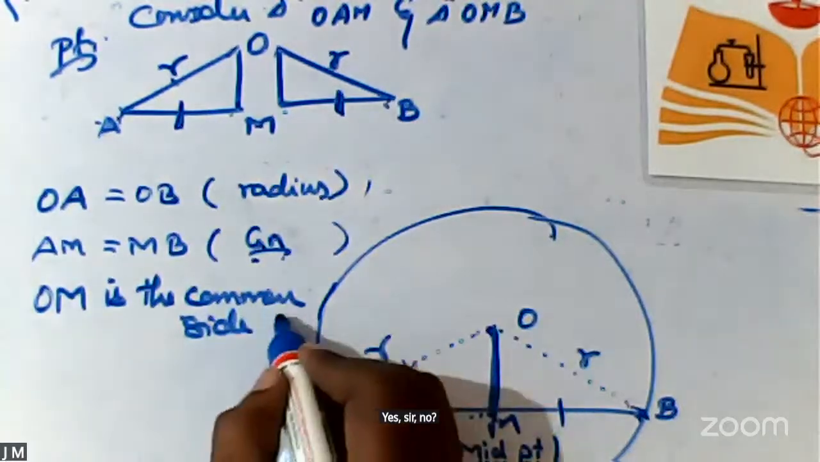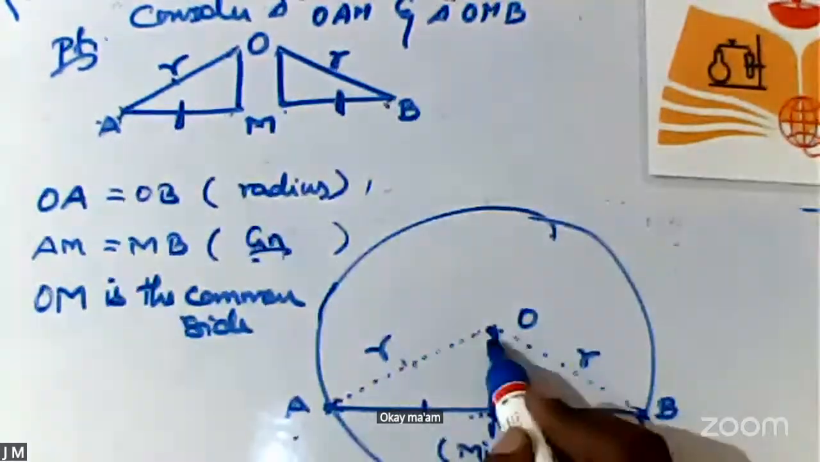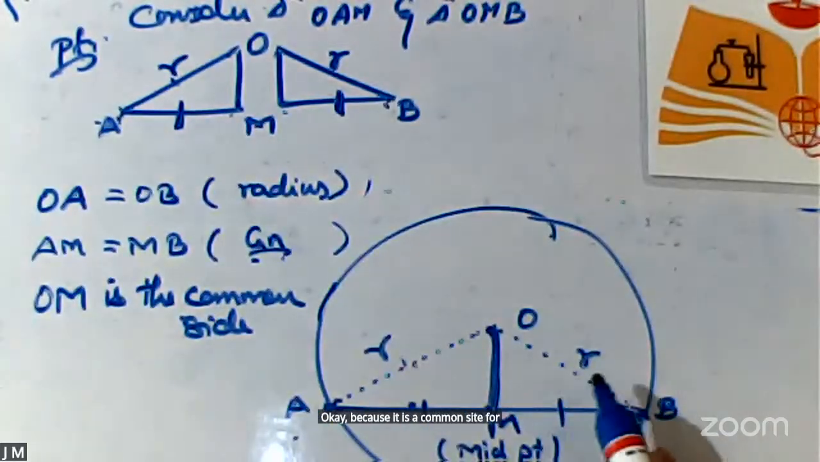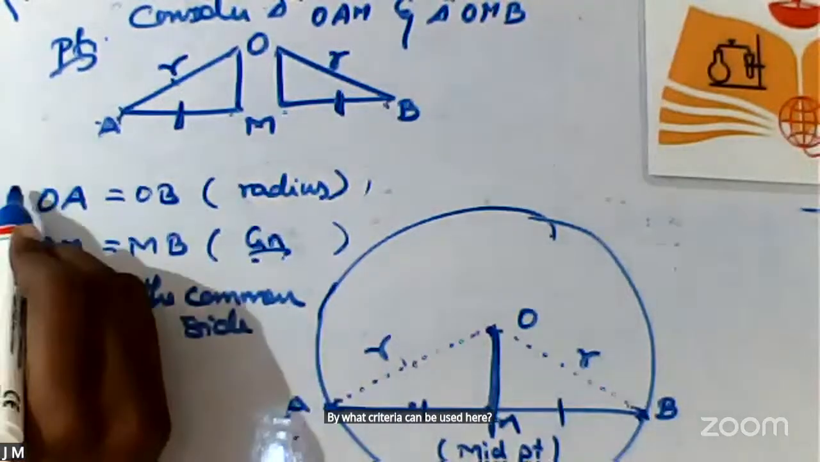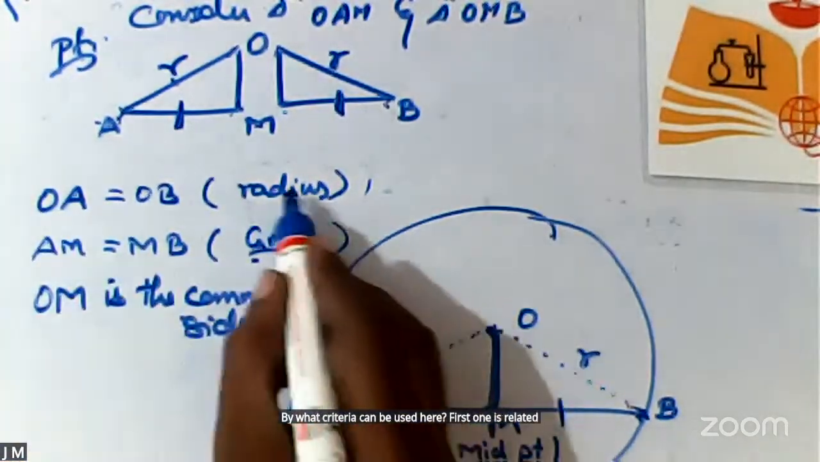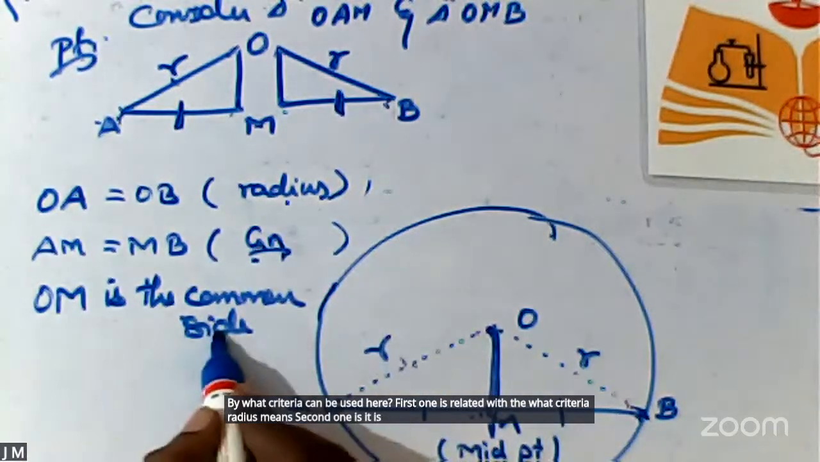So, OM is my common side. Okay? Because it is a common side for both the triangles. By what criteria can be used here? First one is related with what criteria? Radius means. Second one is it is given. And the third one, what criteria?